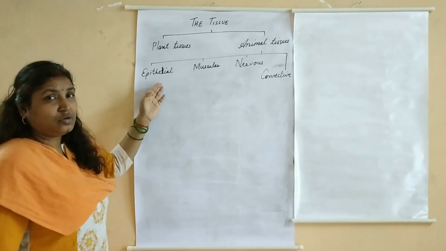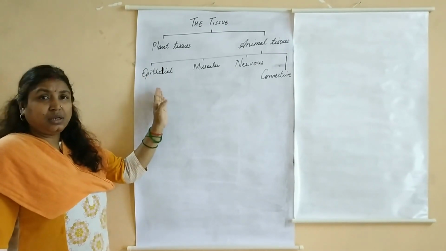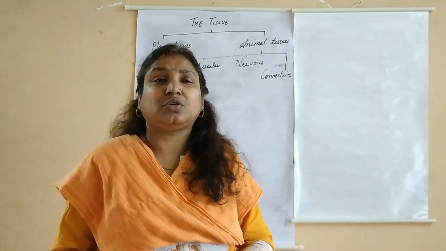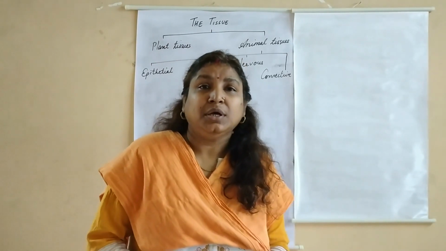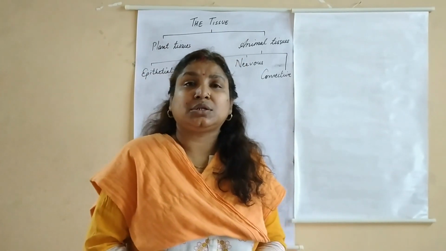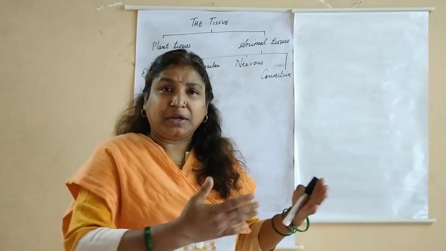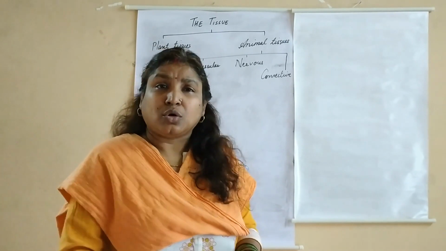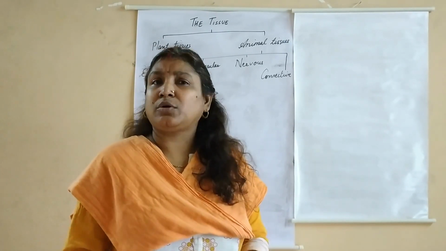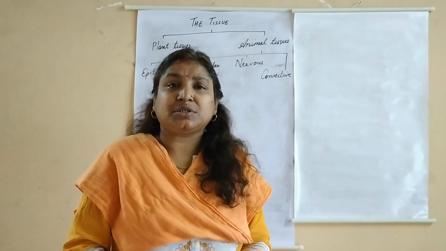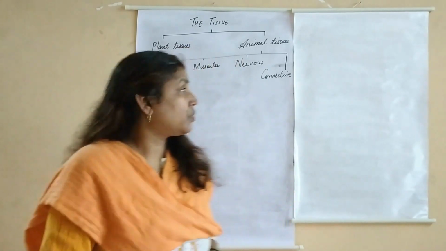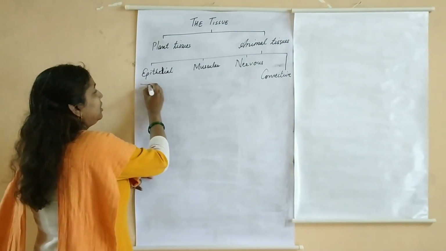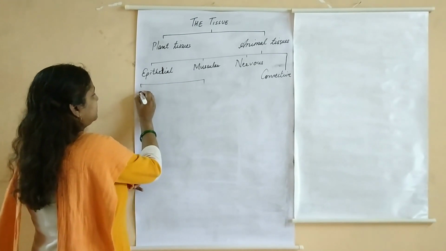Now in this video we are going to study about epithelial tissues. Now what is an epithelial tissue? Epithelial tissue is a continuous sheath of cells joined end to end in such a manner that there is no intercellular space. If I talk about the shape, they may be flat, they may be cuboidal, columnar, polygonal or irregular in shape. It depends on where they are present and what function they perform. So based on the shape and the function they perform, epithelial tissue has been categorized as